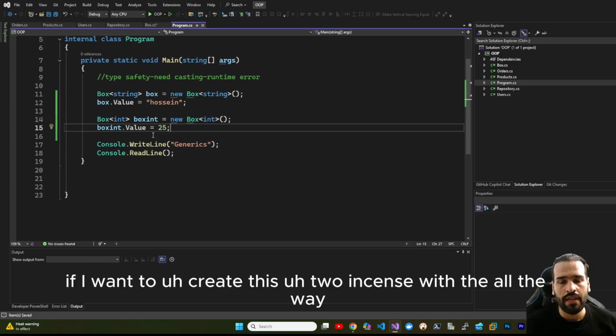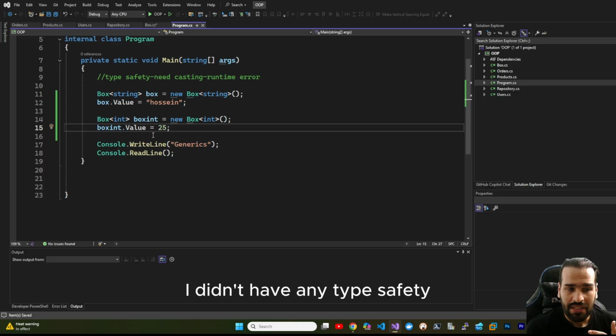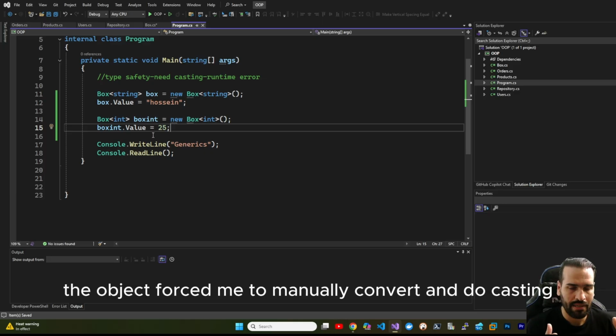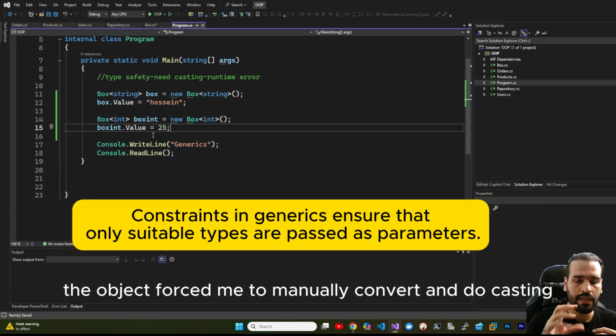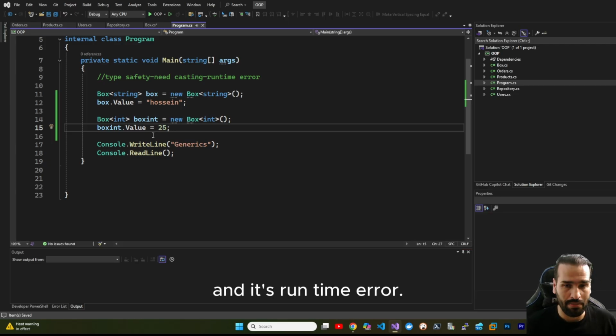If I want to create these two instances the old way, for example, creating an object class, I didn't have any type safety. The object forced me to manually convert and do casting. It's a runtime error. It's so important.